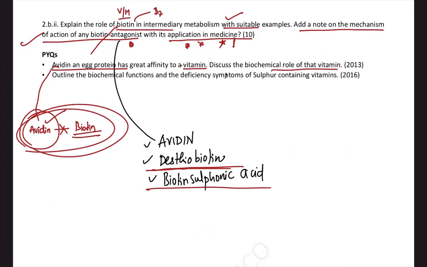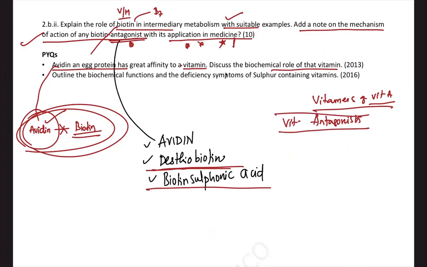Because they're asking you about an antagonist of a vitamin, and previously they asked about antagonists of vitamin A, for all the vitamins in the future, when we do revision, we will try to include all the vitamin antagonists as well. A separate table I will release and put in the notes as a handout. So we are not only analyzing individual questions, we are also trying to predict what can be asked in the future, and we are adding a lot of new content to the existing notes, which will be released as a separate handout.